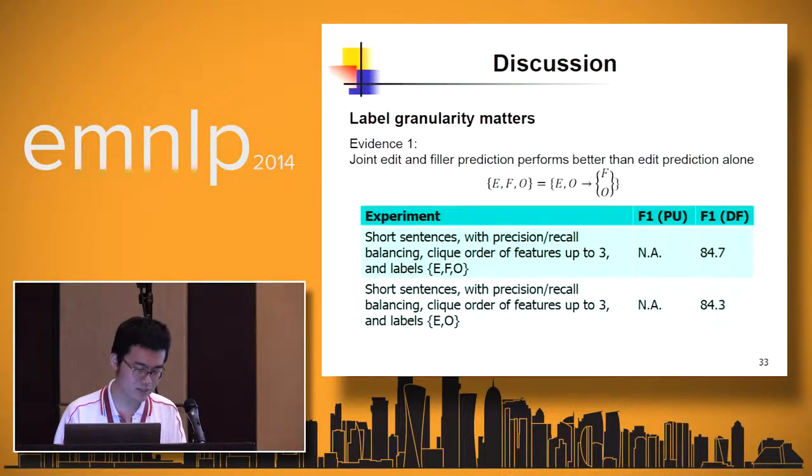So the key idea is that during training, we may want to divide the labels into finer subclasses to let the model learn more information. And then during testing, we merge the labels for evaluation.